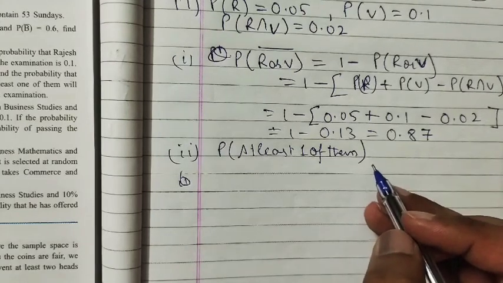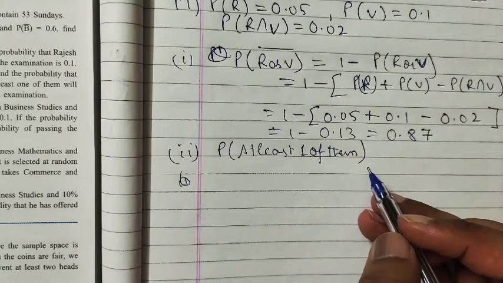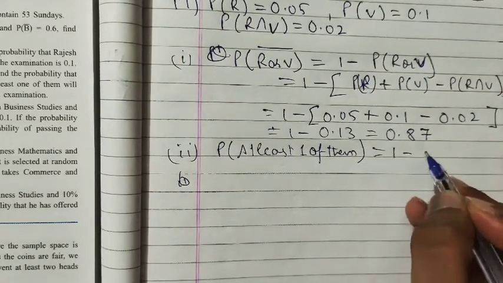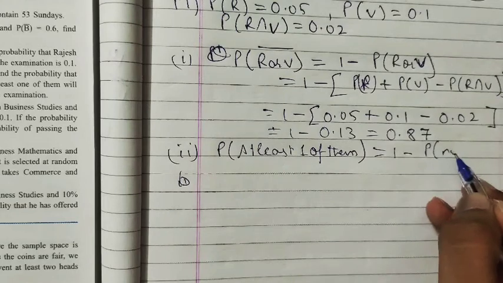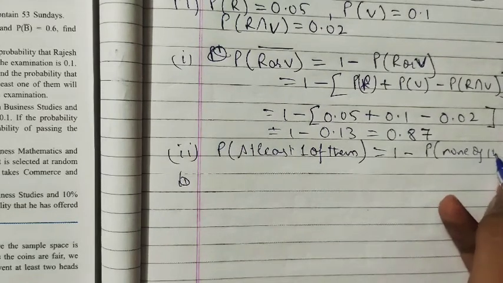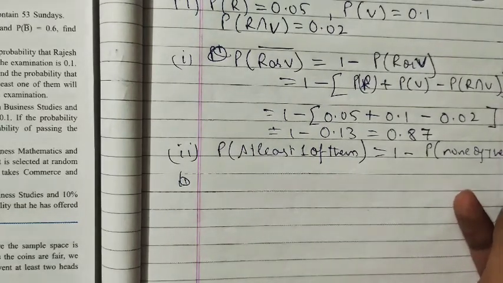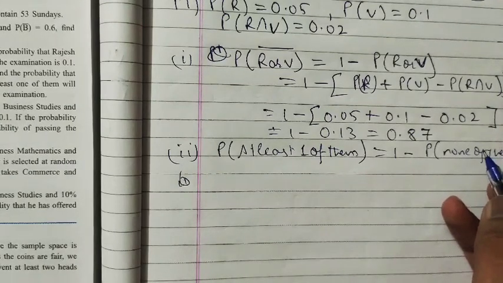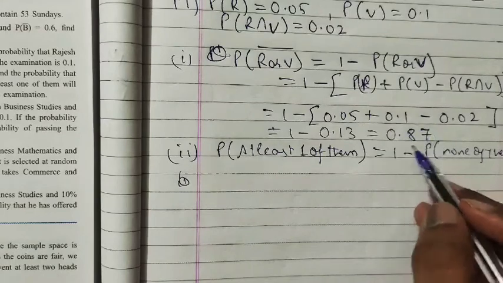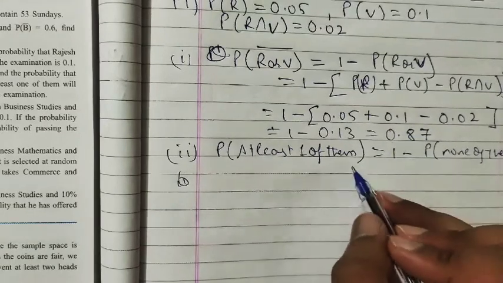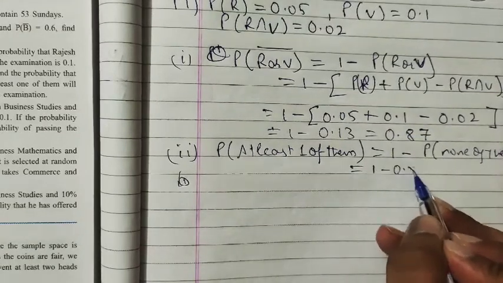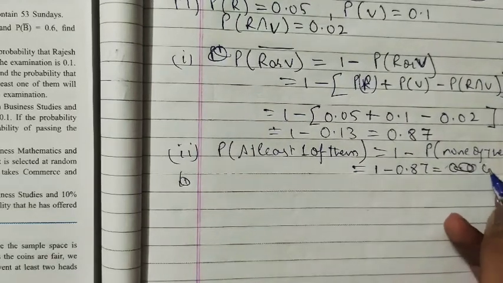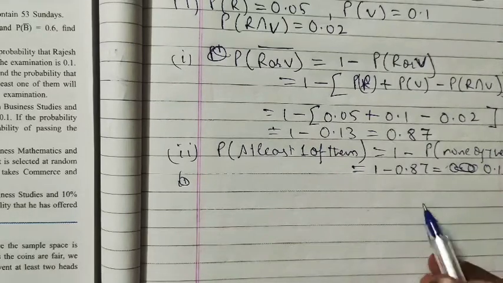But it should not be like none of them will qualify, right? So which is equal to 1 minus probability none of them will qualify, right? So probability Rajesh and Vijay will not qualify the examination is this one, 0.87. So which is equal to 1 minus 0.87, which is equal to 0.13. So this is our answer.